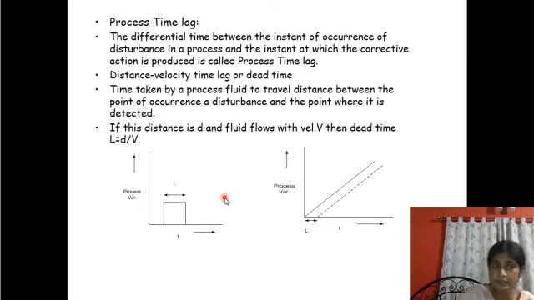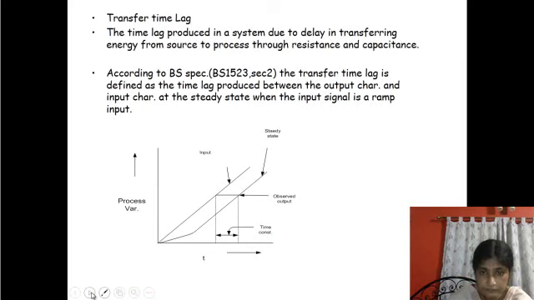So there is a two-stage time lag. One is from the point of occurrence of disturbance to the point where it is detected. That is distance velocity lag or dead time. And next is transfer time lag.